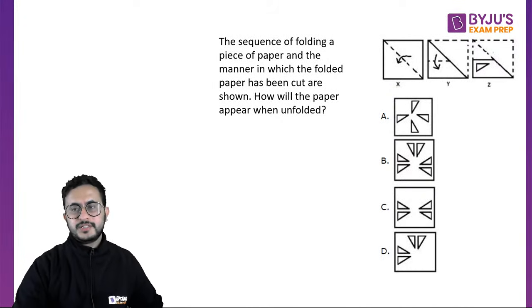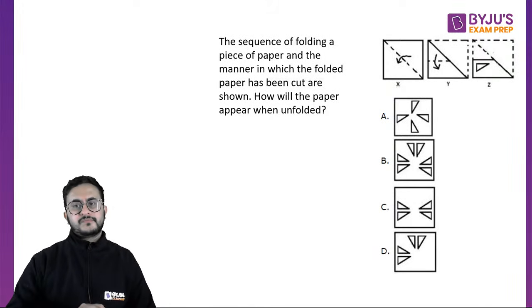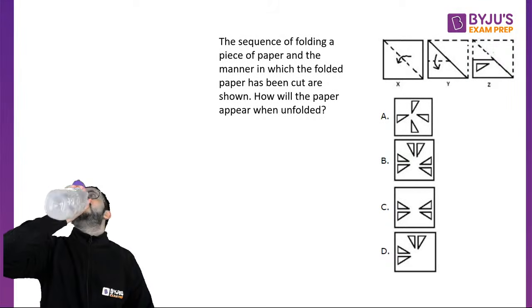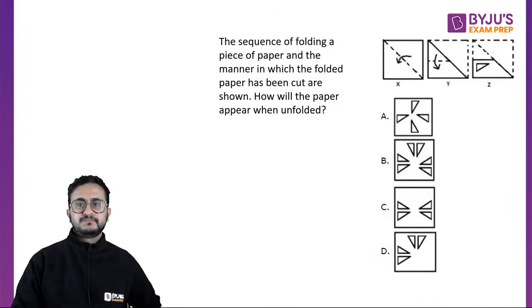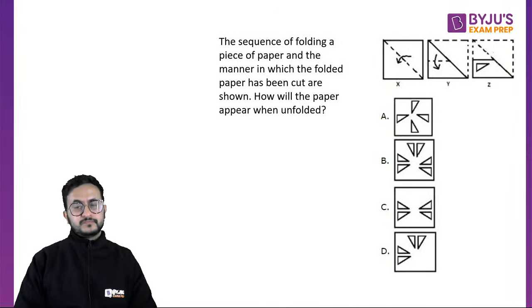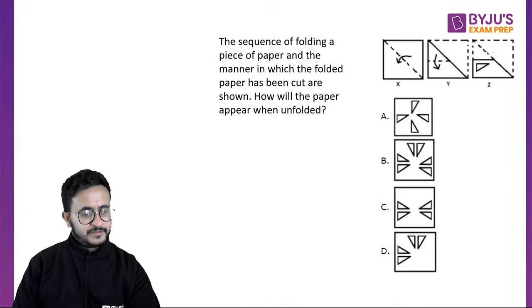Let's do this question by using similar logic. We are given a sequence in which it is folded.